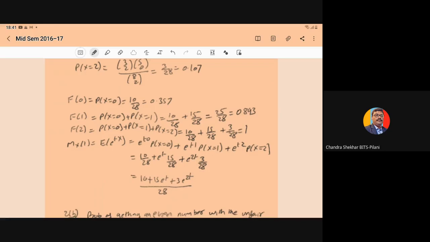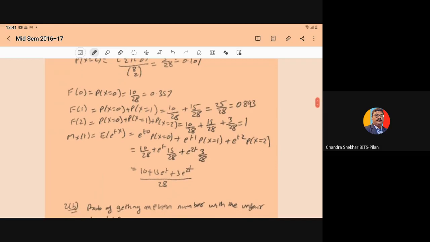So from here we can compute the value of the cumulative distribution function. F of 0 means the probability X equal to 0, so 10 by 28. F of 1 is the probability X equal to 0 plus the probability of X equal to 1, the cumulative probability up to that point.